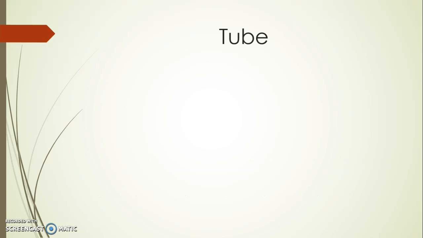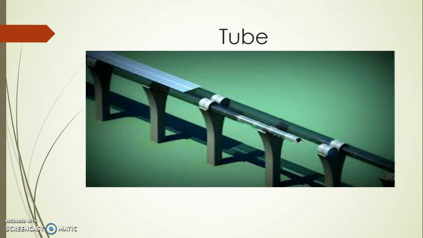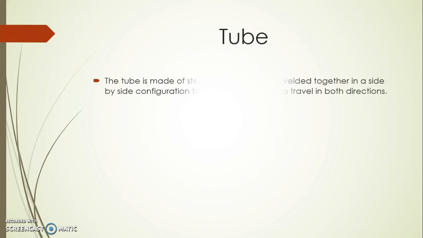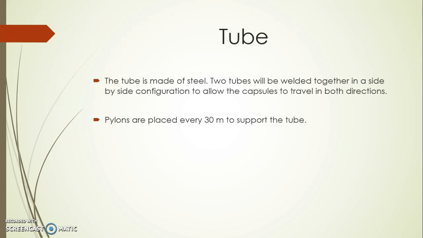Now we talk about the second component of the transportation system, the tube. The diagram shows the tube connected with pillars, and on top of the tube there are solar arrays. The tube cross-section area is 42.2 square feet, approximately 3.91 square meters, giving a capsule to tube area ratio of 36 percent or a diameter ratio of 60 percent. The tube is made of steel.